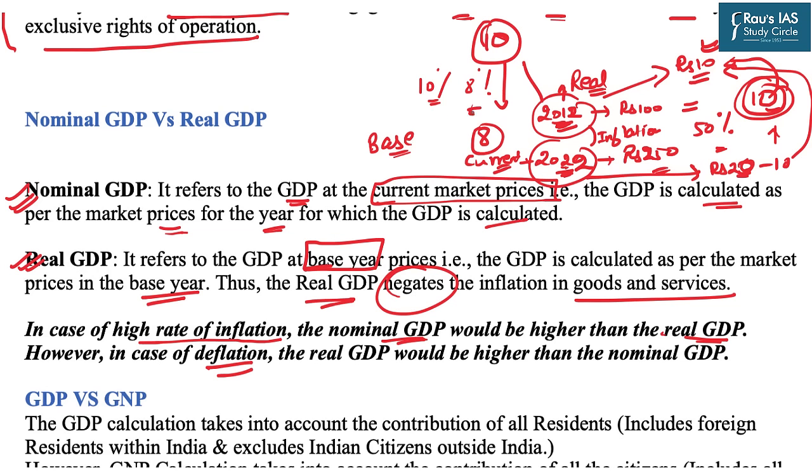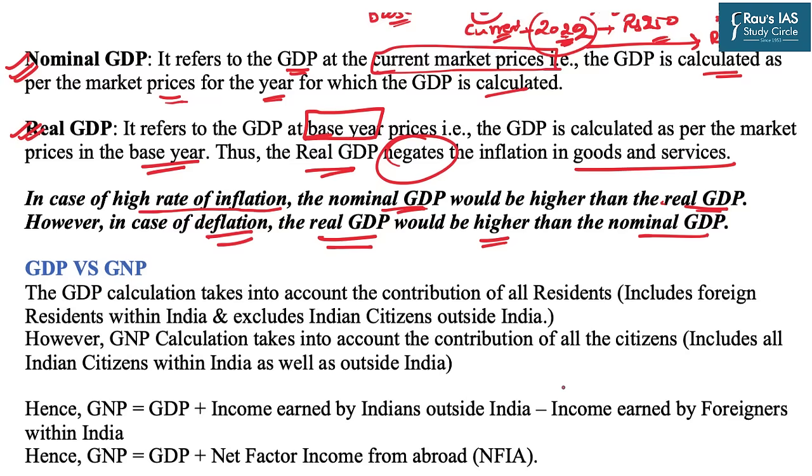So that means the prices have fallen by rupees 2. In this very sense, the real GDP, that is this 2012, would be higher than the nominal GDP. So it is not true that nominal GDP will always be higher than real GDP. Reason being, the inflation, if it is positive, it will be higher, and if it is negative, that is deflation, it will be lower. Correct?